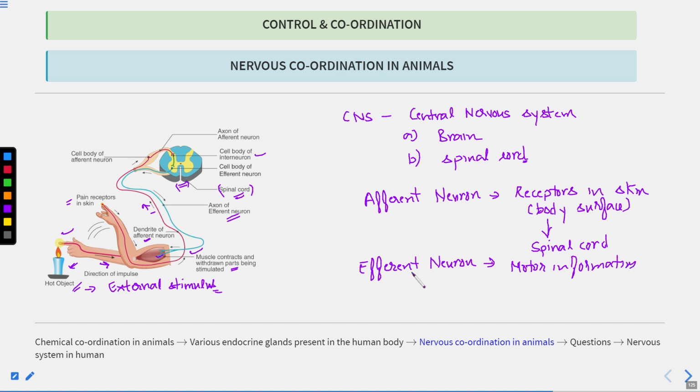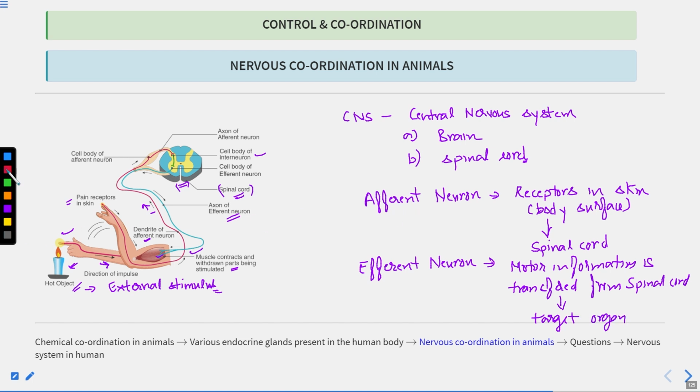The efferent neuron is also known as the motor neuron. So motor information is transferred from the central nervous system, or the spinal cord, to the target organ. So this is the efferent neuron.